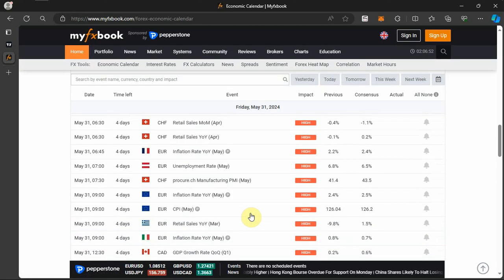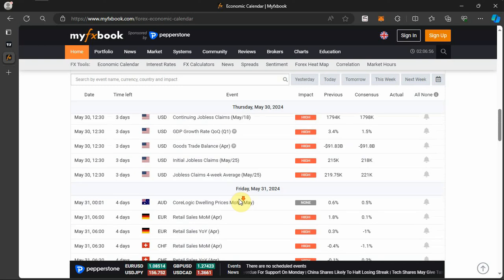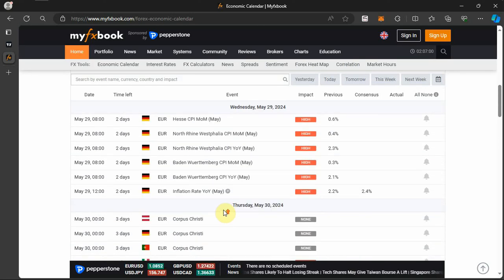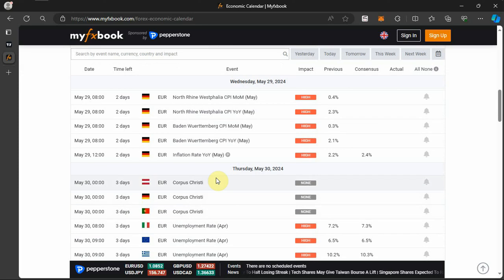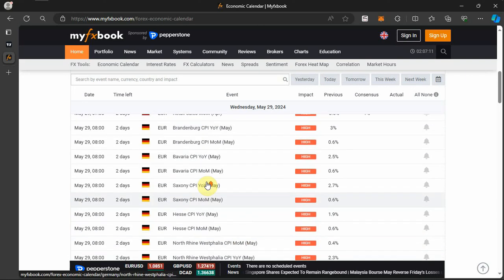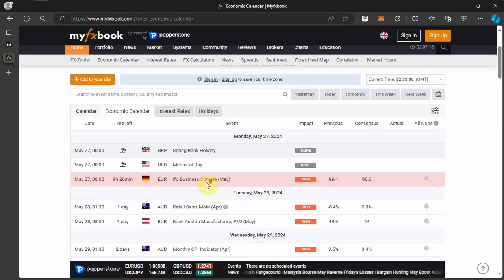So if we look through the high impact news that we expect to see on the market going into a new week, expect to see volatility for USD pairs on Thursday. All right, so if I were you, whatever opportunities I'm expecting to see on the market for USD pairs, I will expect it on Thursday, because Monday is a bank holiday for USD.